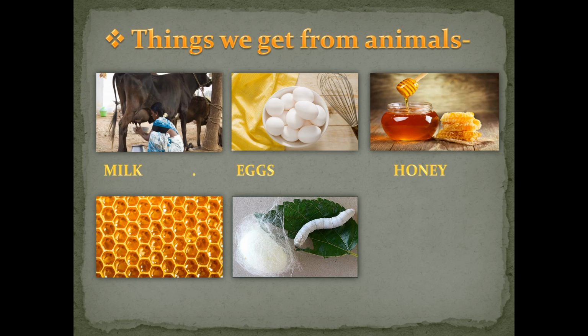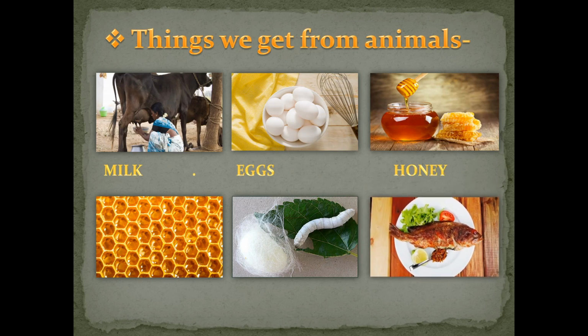Then what you can see in the picture, you can see silkworm. We learned about silkworm in the first lesson, am I right? We learned that silkworms identify their female partner by their smell. So which sense is the super sense in silkworm? Sense of smell, right? So silk also we are getting from insects like silkworm.